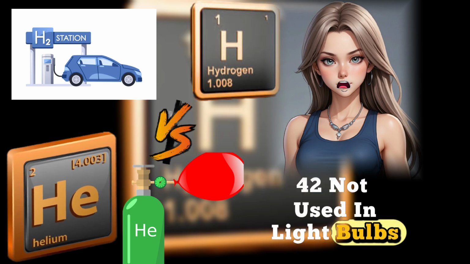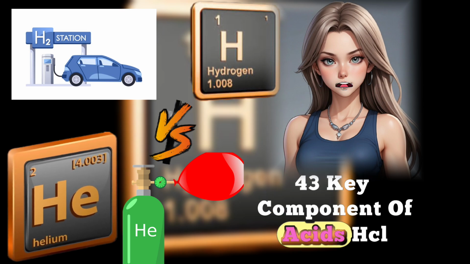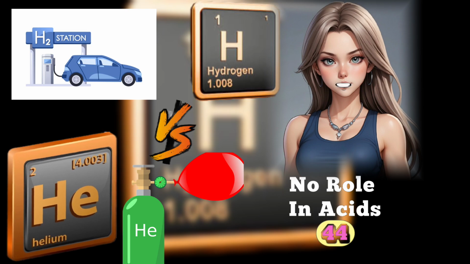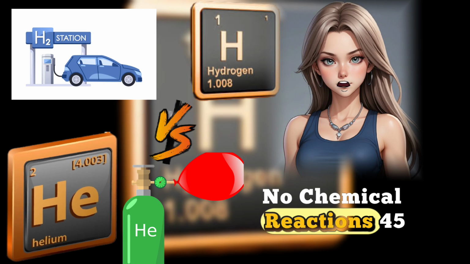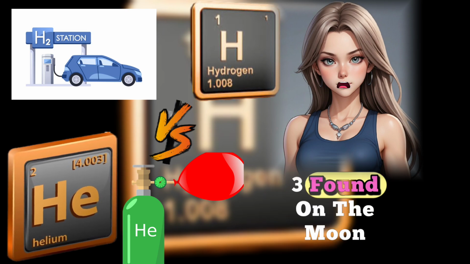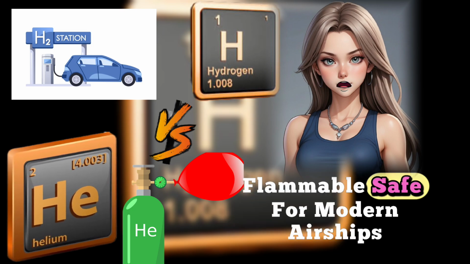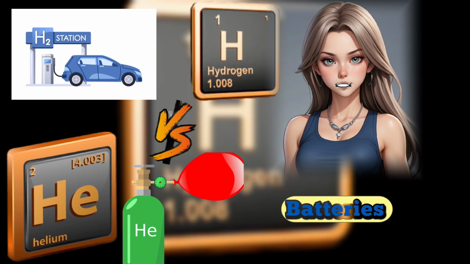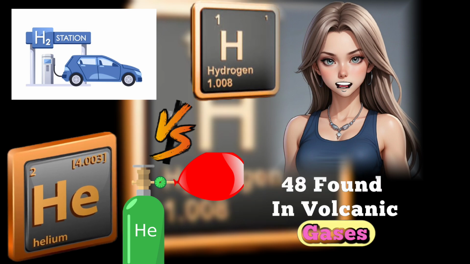42. Not used in light bulbs. Used in neon lights. 43. Key component of acids, HCl, H2SO4. No role in acids. 44. Used in hydrogenation, oils, fats. No chemical reactions. 45. Found on Mars as methane. Helium-3 found on the Moon. 46. Caused Hindenburg disaster, flammable. Safe for modern airships. 47. Used in hydrogen fuel cell batteries. Cools superconducting magnets.